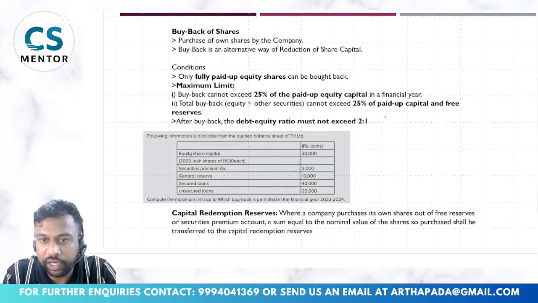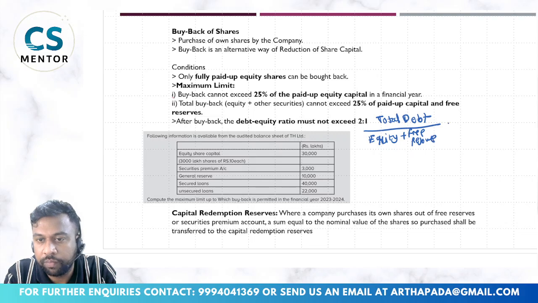Okay, so the debt equity ratio formula is simply like this: your total debt, secured plus unsecured, that is all the loans, divided by equity plus free reserves.